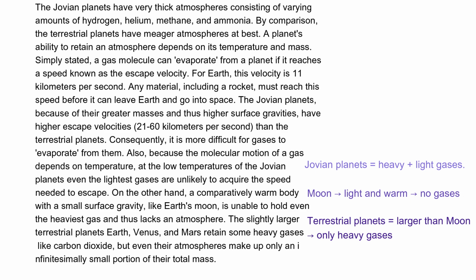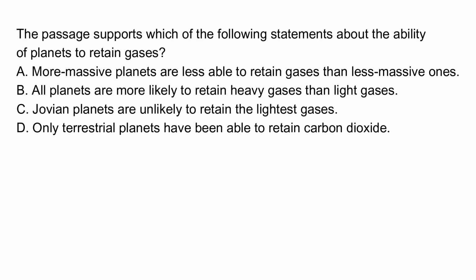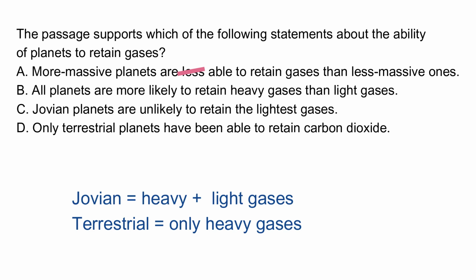Now let's consider the options. A. More massive planets are less able to retain gases than less massive ones. A is wrong. Heavier planets will retain more gases since the escape velocity is proportional to temperature and mass. B. All planets are more likely to retain heavy gases than light gases. Jovian planets have heavy and light gases, and terrestrial planets have only heavy gases, so all planets must have heavy gases. So B is correct.